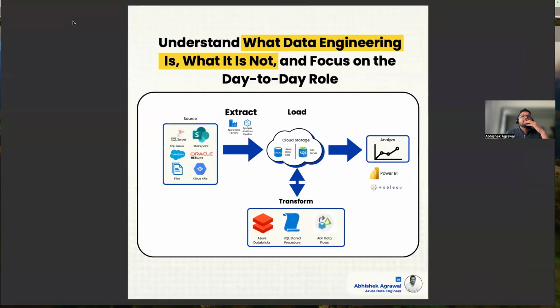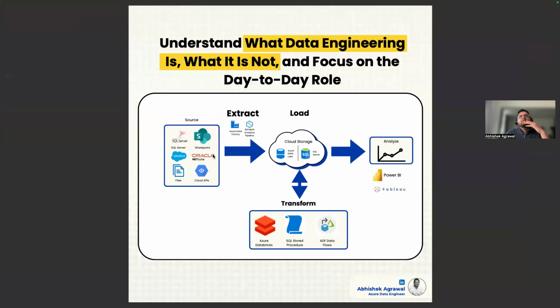So suppose the data architect says, you have different source systems, like SQL Server, SharePoint, Oracle DB or a file server. What you can do is move the data over here, to a cloud storage. And if you move the data to the cloud storage, you will get many benefits. Your data will be in a centralized place, where you can aggregate or collate your data, which is the cloud storage.